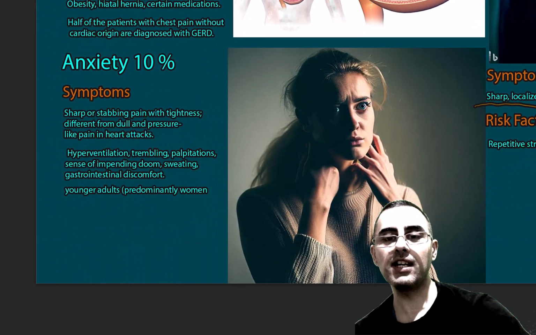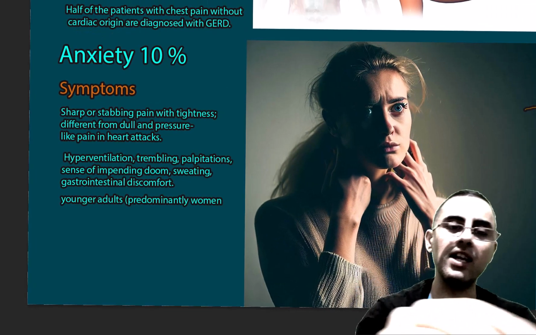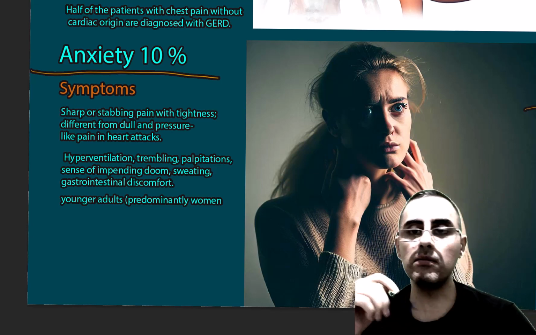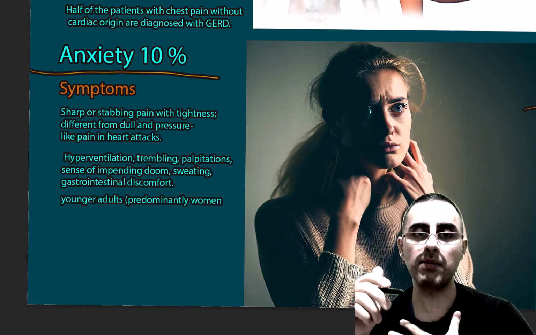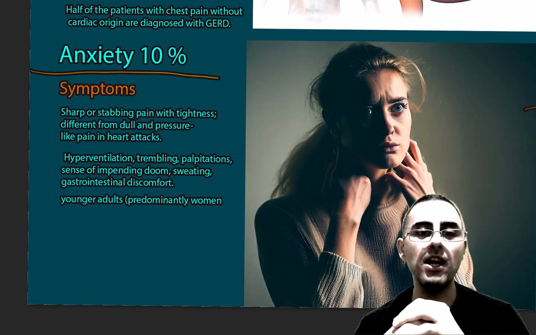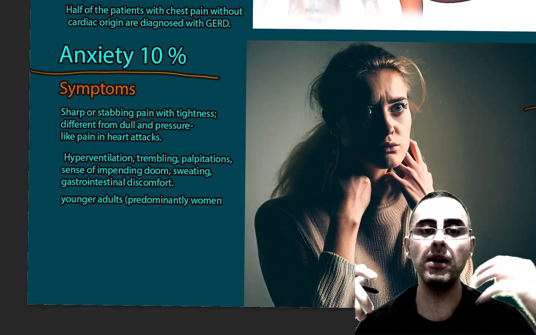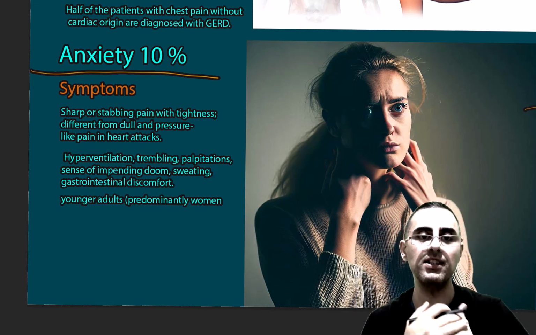And anxiety is also an important cause. In 10% of cases, anxiety is the reason of heart pain or chest pain. This pain is sharp and stabbing pain with tightness, while in case of ischemic heart disease we have squeezing, we have pressure sensation.